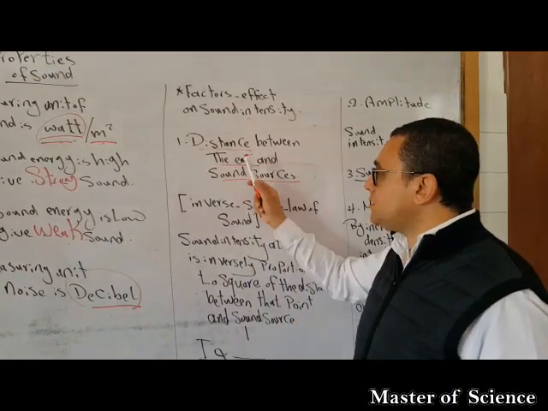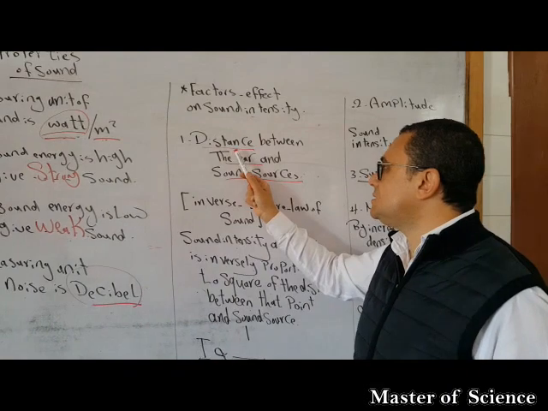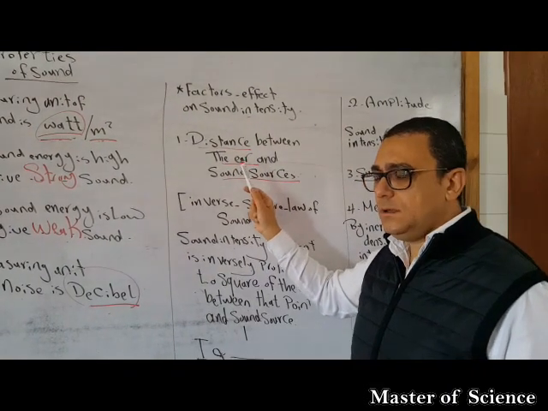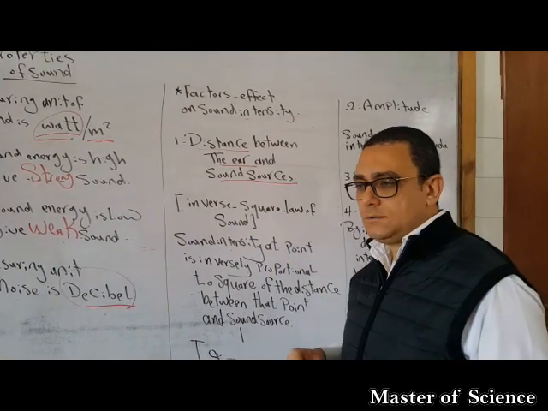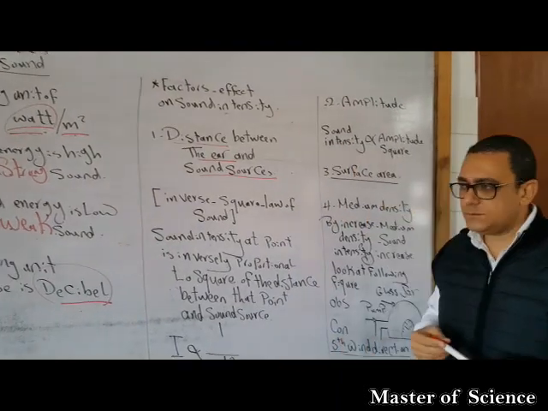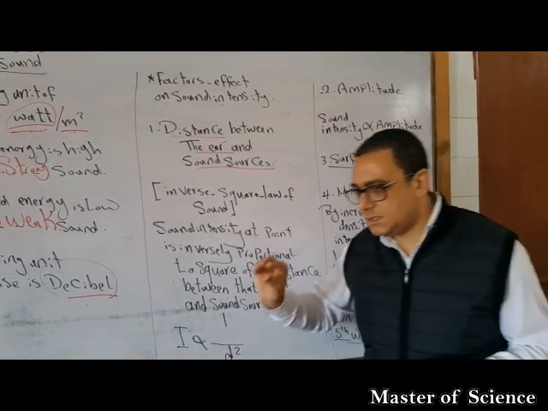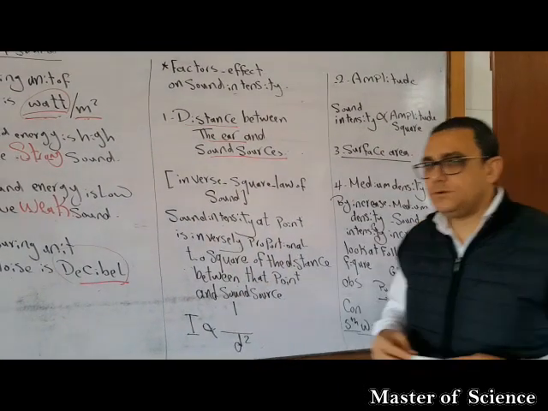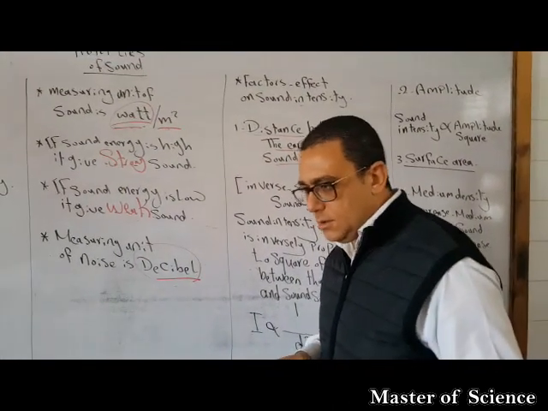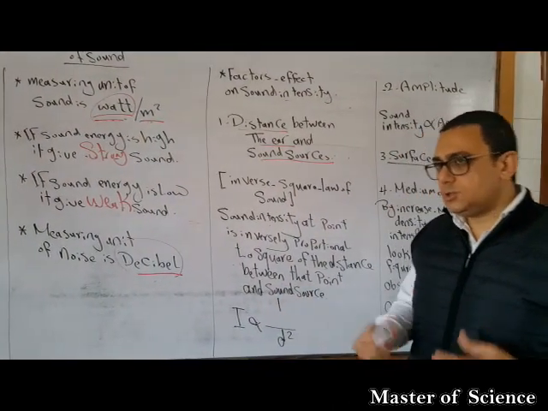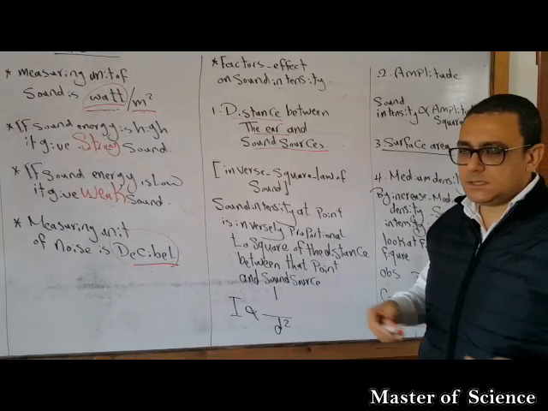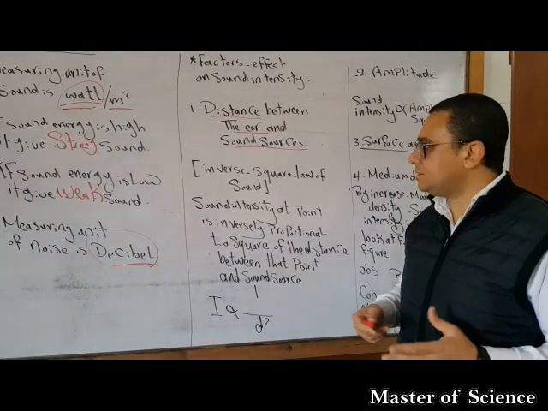So the first factor affecting the sound intensity is the distance between your ear and the source of sound. When you move away from the source of sound, the intensity decreases. But if you go near or close to the source of sound, the sound intensity will be stronger.